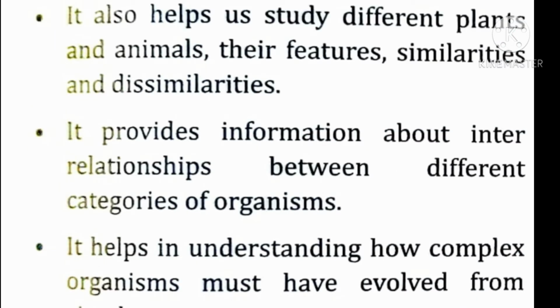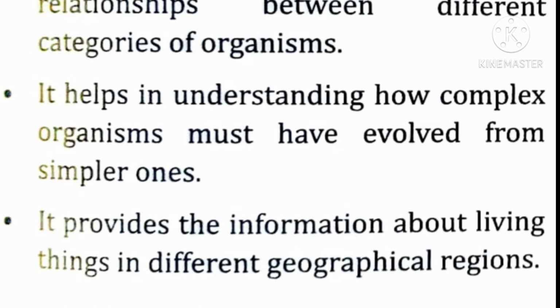Number 3, it also helps us study different plants and animals, their features, similarities and dissimilarities. Fourth point, it provides information about interrelationship between different categories of organisms. Fifth point, it helps in understanding how complex organisms must have evolved from simpler ones. Sixth point, it provides the information about living things in different geographical regions.